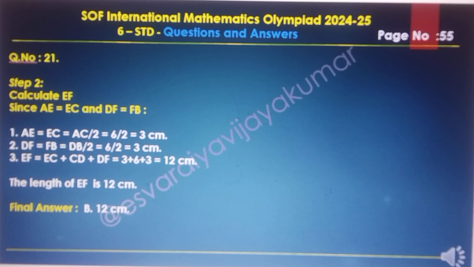Step number 2, calculate EF. AE equal to EC and DF equal to FB. AE equal to CE equal to AC upon 2, 6 upon 2 equal to 3 cm. DF equal to FB, DB upon 2, 6 upon 2 equal to 3 cm. EF equal to EC plus CD plus DF, 3 plus 6 plus 3 equal to 12 cm. The length of EF is 12 cm. The final answer is B, 12 cm.